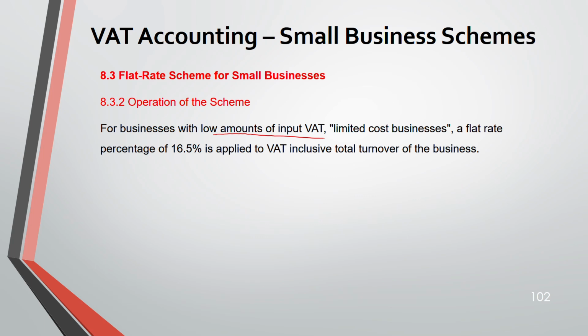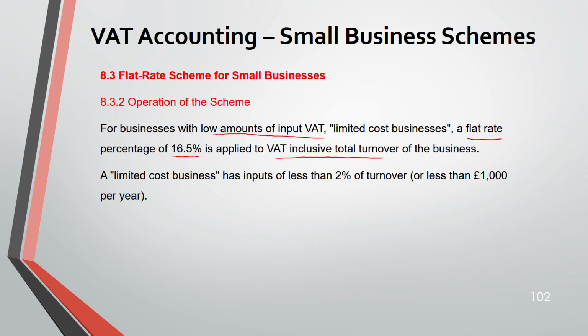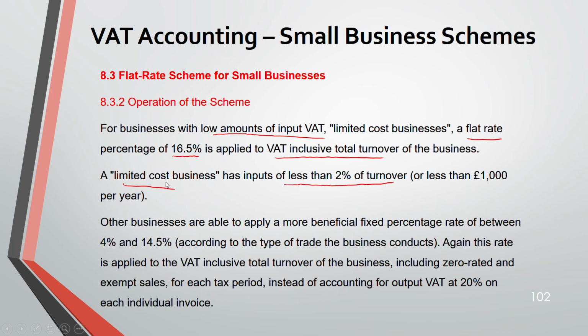Okay, we are going to apply a flat rate, that is 16.5%. This is applied to your VAT inclusive total turnover. Limited cost business means input of less than 2% of turnover. Okay, that means you have input which is less than 2% of your turnover, or less than 1,000 per year. Other businesses, they can apply a more beneficial fixed percentage rate of between 4 and 14.5 according to the type of trade the business conducts. Again, this rate will be applied to the VAT inclusive total amount, including zero rated and exempt supplies, instead of accounting for output VAT at 20% on each individual invoice.